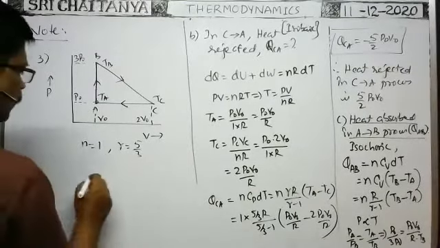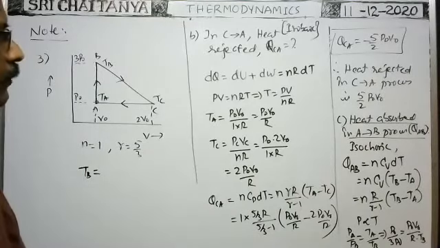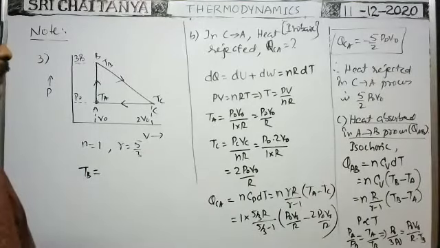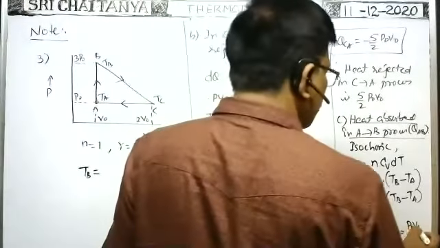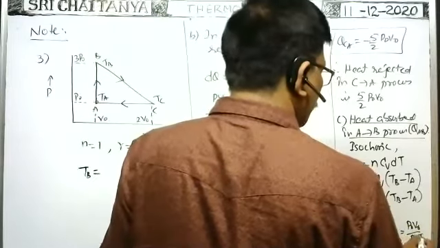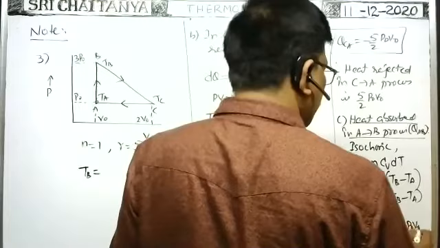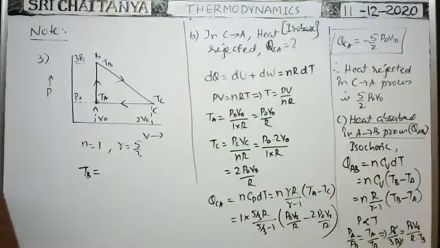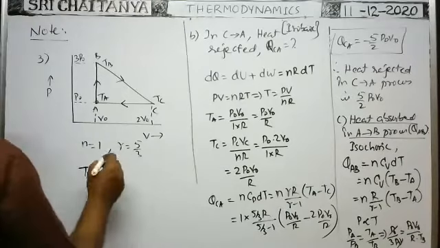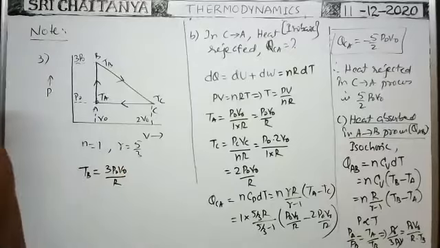Okay, from that, what value will you get for TB? TB is equal to, P naught cancels, 3P naught by P naught, P naught can cancel. So TB is equal to 3P naught V naught by R. This is the TB value.